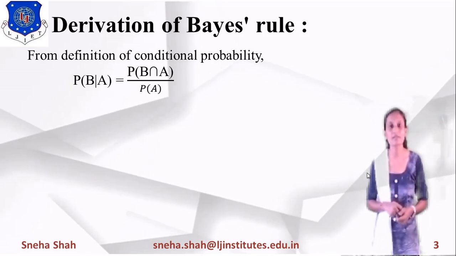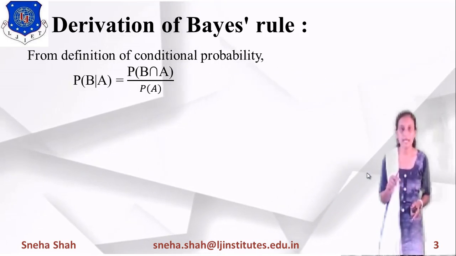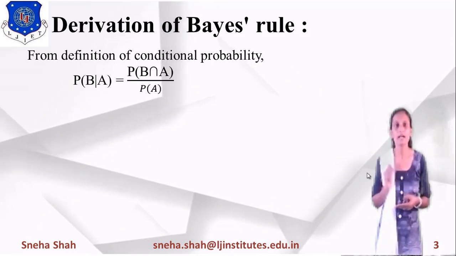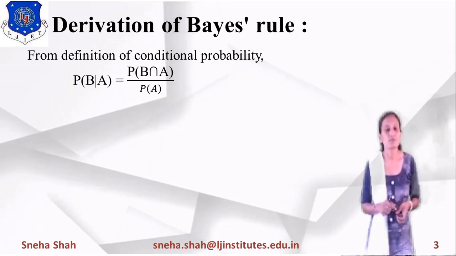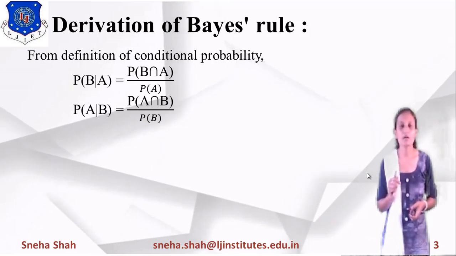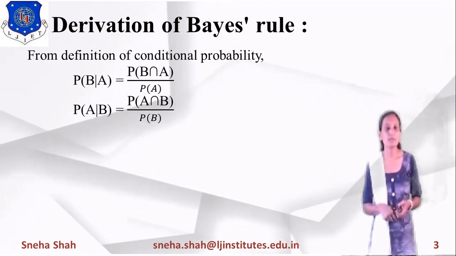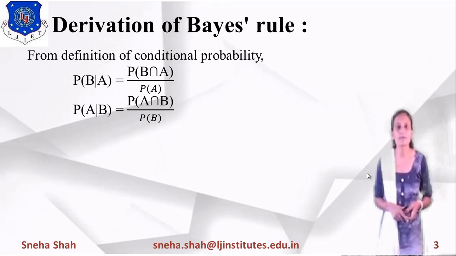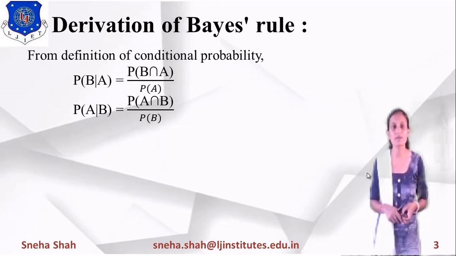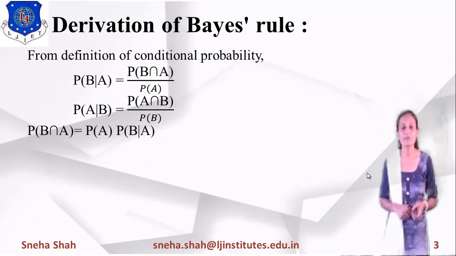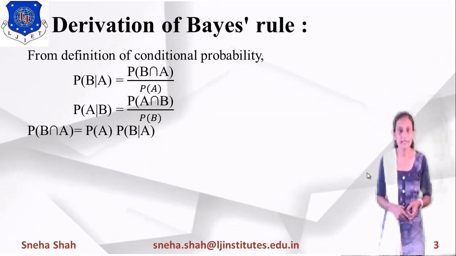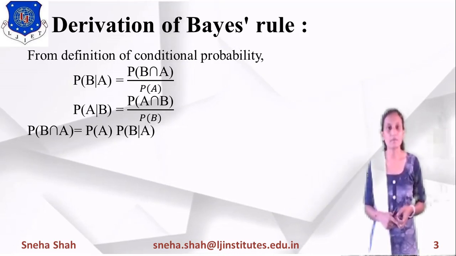Suppose I take the conditional probability of A given B, then the equation will be: probability of A intersection B divided by probability of B. So we can take either of these equations, probability of B given A or probability of A given B. Now from this, if we derive the equation for probability of A intersection B or probability of B intersection A, then what will the equation be? If we find the value of probability of B intersection A, it equals probability of A into probability of B given A.